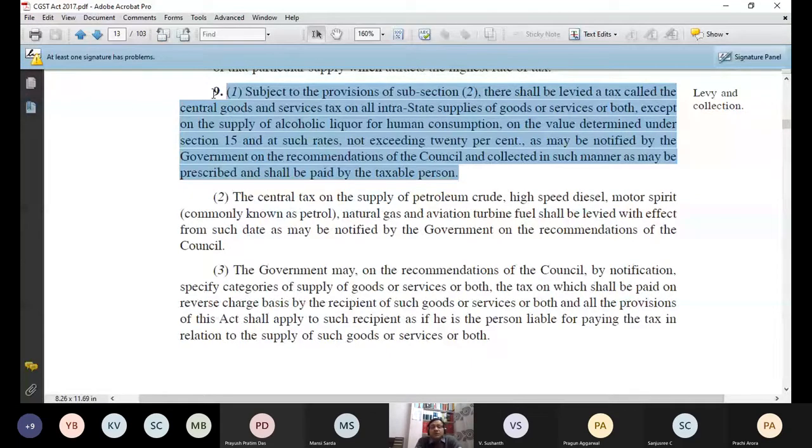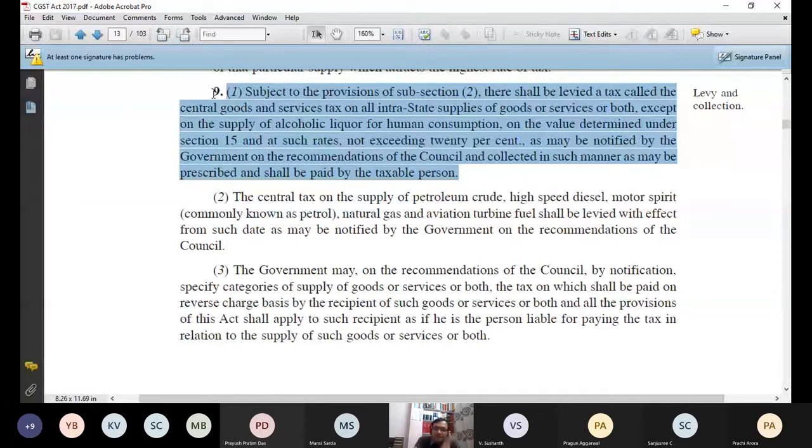On these 5 petroleum products also, these are within GST, but the date of GST is not yet finalized. Alcoholic liquor for human consumption is permanently excluded from GST till today. Government has to amend so many things if they want to bring alcoholic liquor for human consumption within the purview of GST. But these 5 petroleum products are within GST, but from which date there will be GST on these products, that is not yet finalized. So till we finalize that date, still on sale of these petroleum products, old indirect tax regime is going on, excise, VAT, CST, central sale tax, etc.